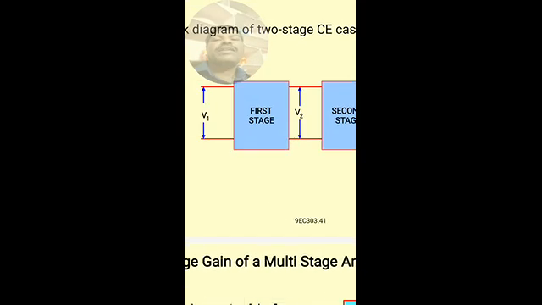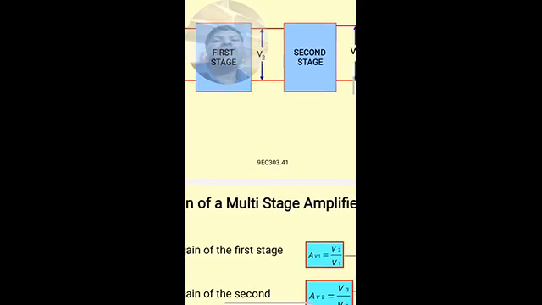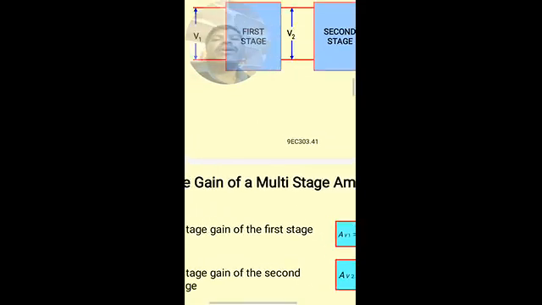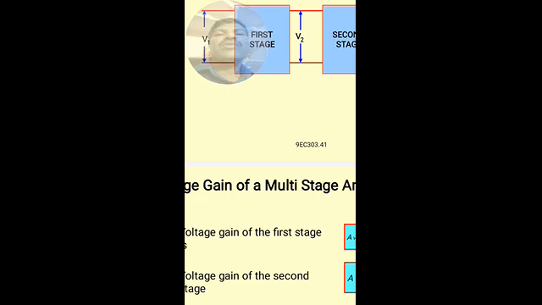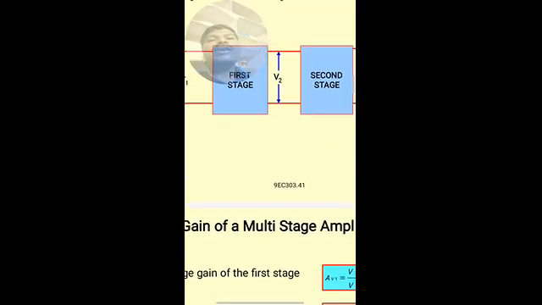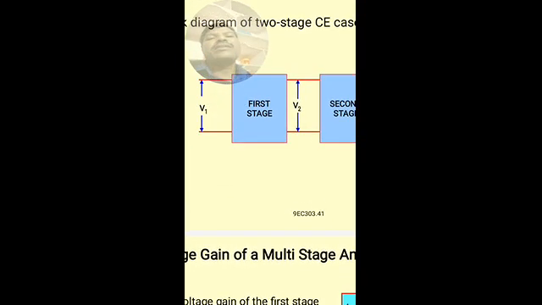In the first stage, V2 is the output voltage of the first stage and V1 is the input voltage of the first stage. So gain is the ratio of output voltage by input voltage. So the first stage gain AV1 is equal to V2 by V1. Here you can see in the figure.